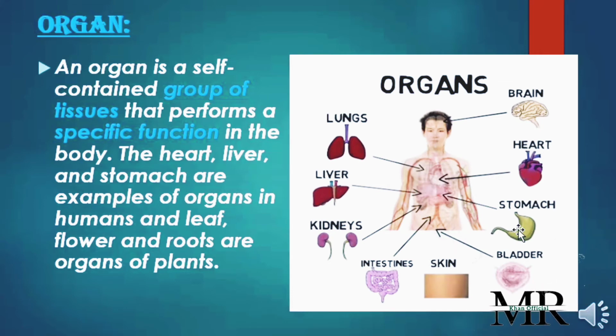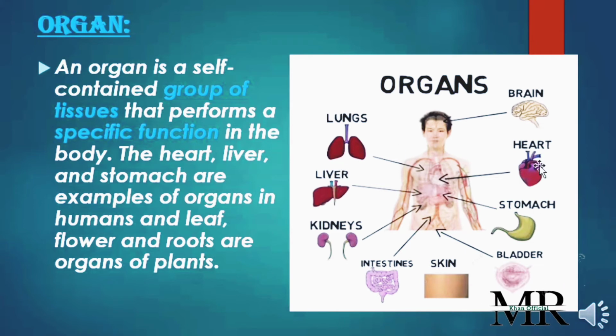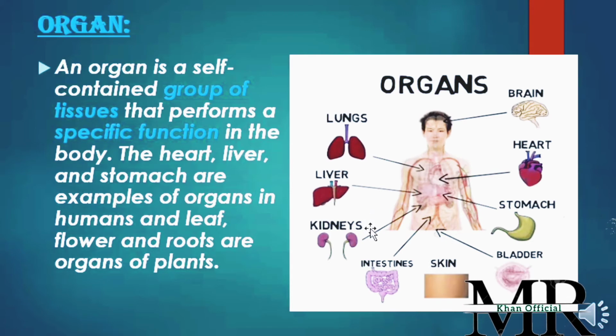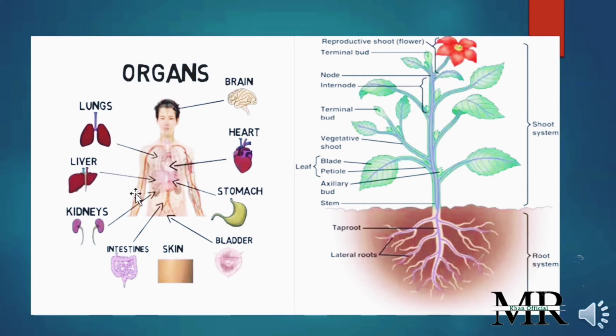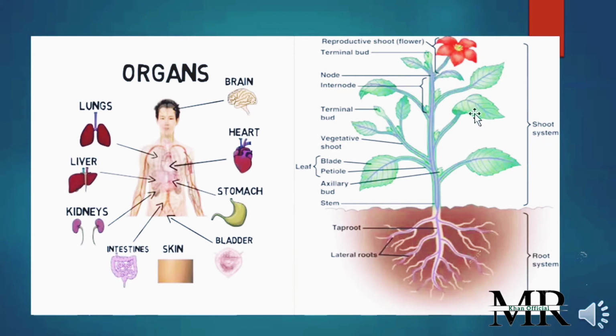In this diagram we have different organs of the human body, like the stomach, bladder, liver, lungs, kidney, heart, brain, intestines and skin. In the plant, the leaf, the flower, the shoots and the roots are known as its organs. So organs are groups of tissues that perform specific functions.